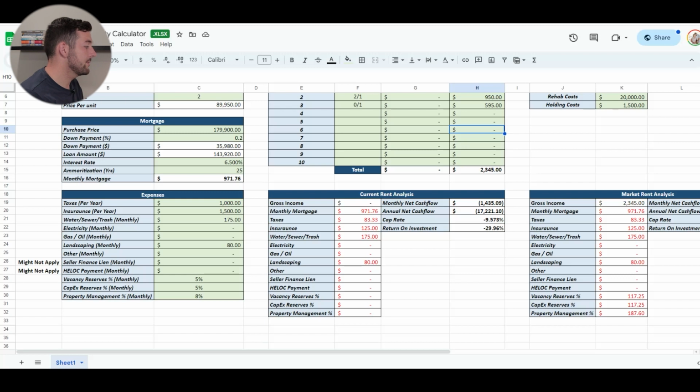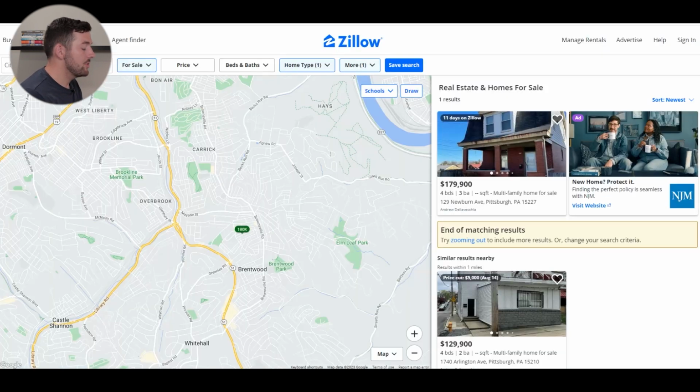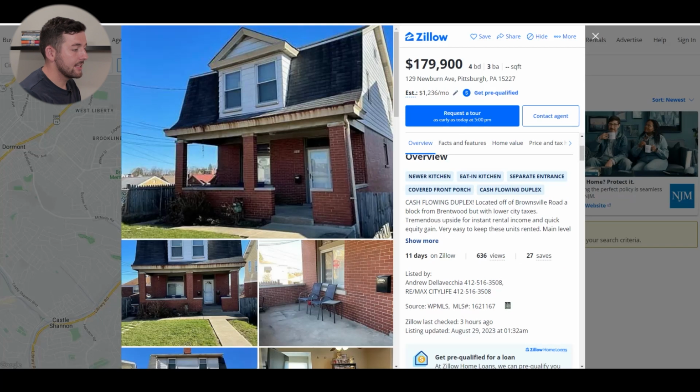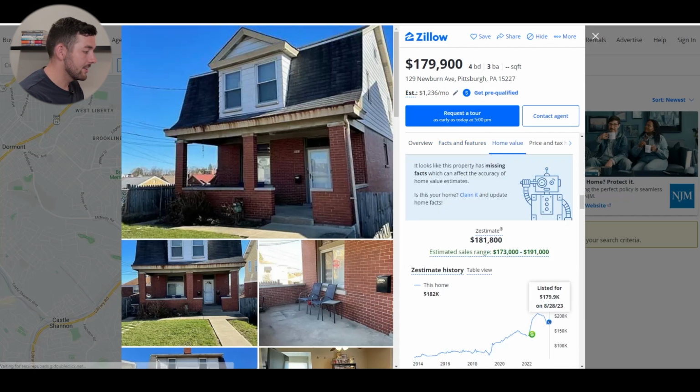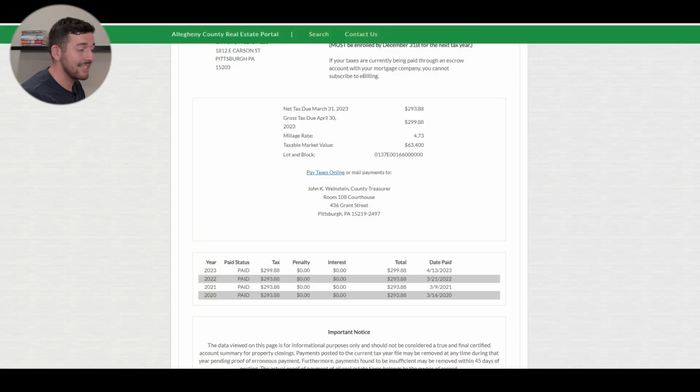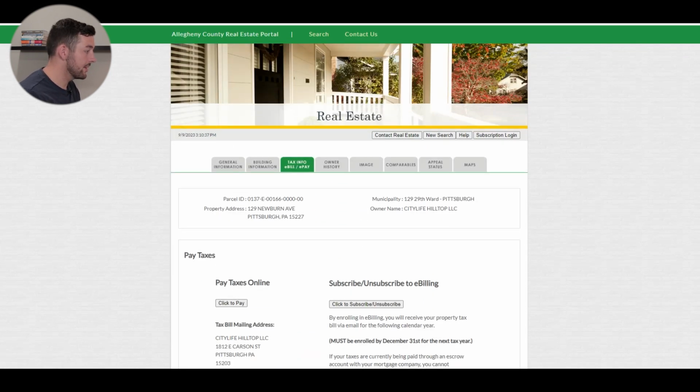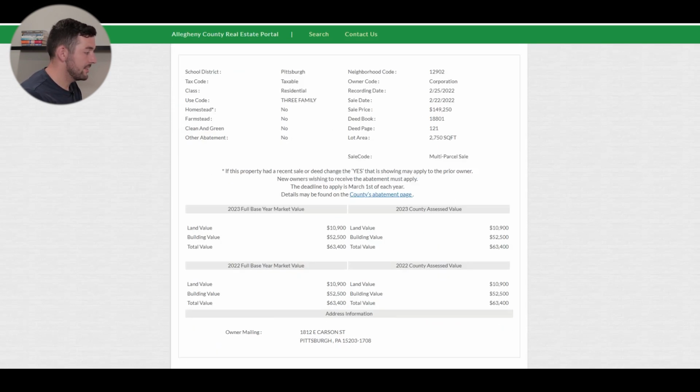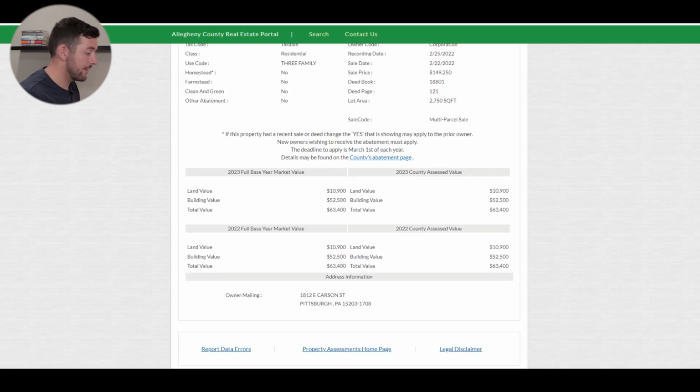First thing we have to do is find out the taxes per year. Now, you can go on Zillow and go off of what they say, but it's typically not accurate. If you scroll all the way down, there's some information that says property taxes are $300 for the year because it's tax assessed at $63,000. What you want to do is go to the actual county tax assessor website, which I have pulled up right here. General information, this is our property. And you want to look at the accurate information they inputted, which they have at $63,400 for 2023.